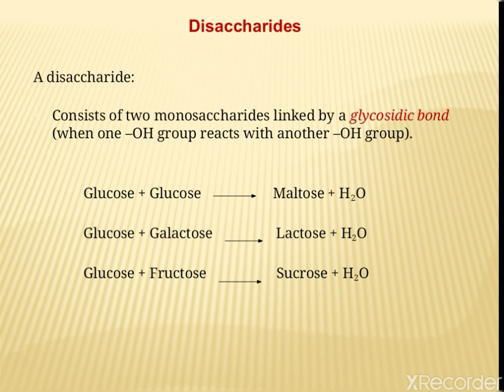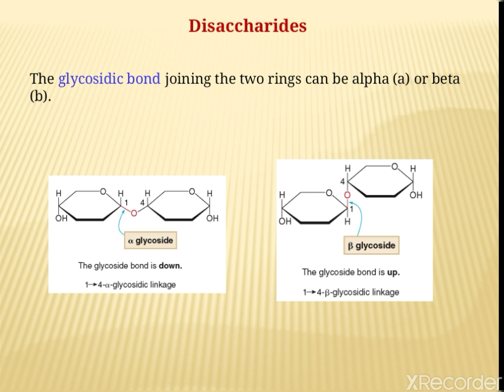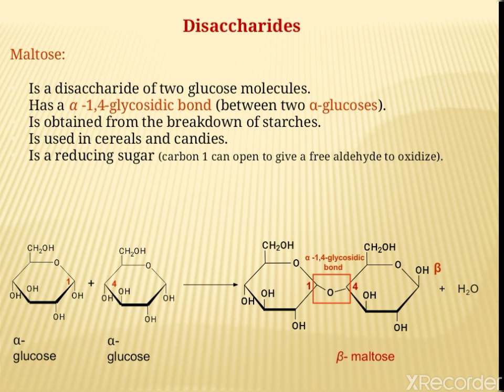Disaccharides fall under two groups, that is reducing disaccharides and non-reducing disaccharides. These disaccharides are joined by a glycosidic bond. The two rings can be alpha or beta 1. Let's study some important disaccharides. The first one is maltose.